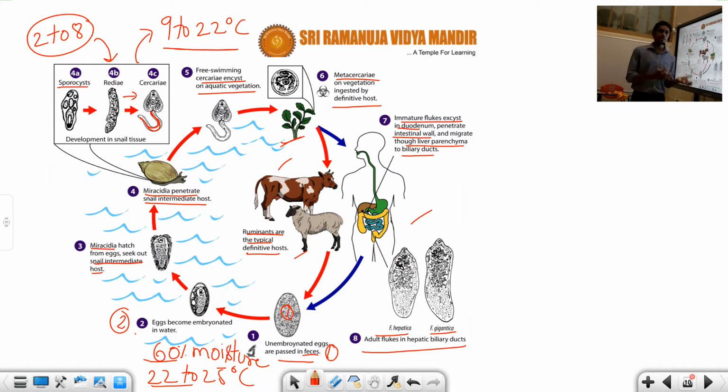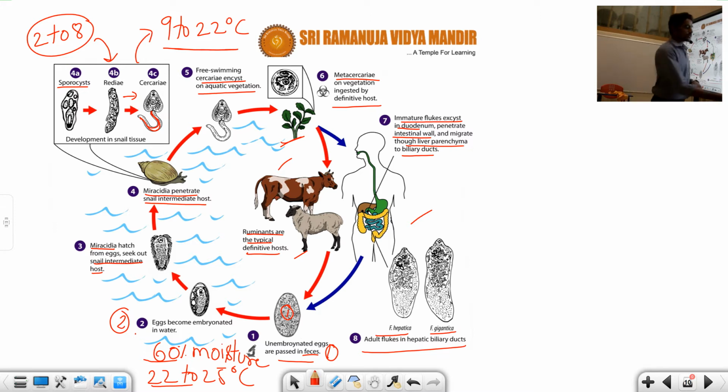This Cercaria larva differentiates into an immature form. What is it called? Here it is the Metacercarian larva. Here the Cercarian larva maintains a temperature of around 9 to 22 degrees C. This Cercarian larva is free swimming and encysts on the aquatic vegetation, and the Metacercarian larva develops here, and that will develop in the host, and finally the adult liver fluke develops in the hepatic biliary duct.